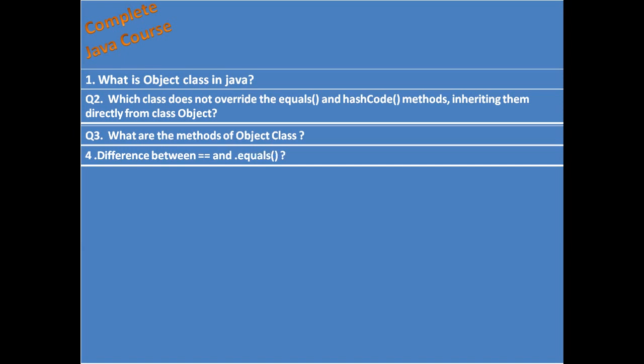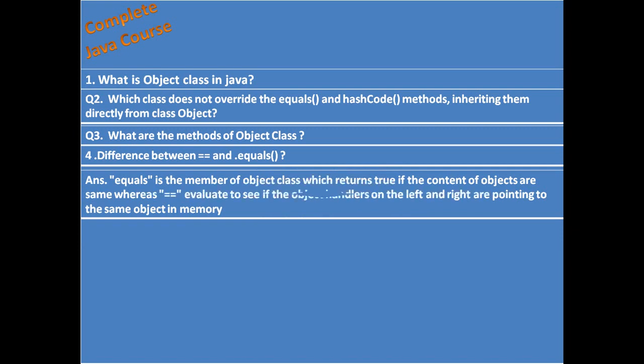Difference between the equal to operator and the dot equals method? Answer: equals is a member of the Object class which returns true if the content of the objects is the same. Whereas the equal to operator evaluates whether the object references on the left hand and right hand side are pointing to the same object in memory.